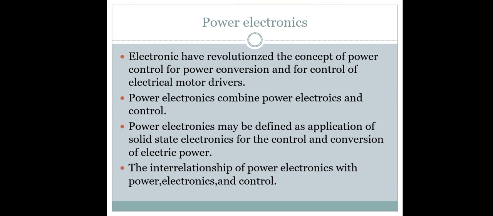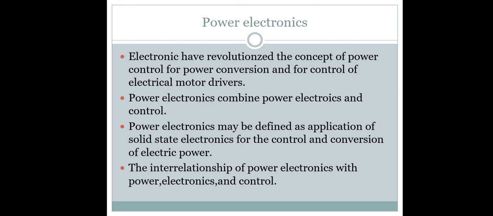Then there are the main parts of power electronics. It uses power semiconductor devices. The first thyristor or SCR was developed in the 1950s. In 1970, the conventional thyristor was used for power control in industrial applications.